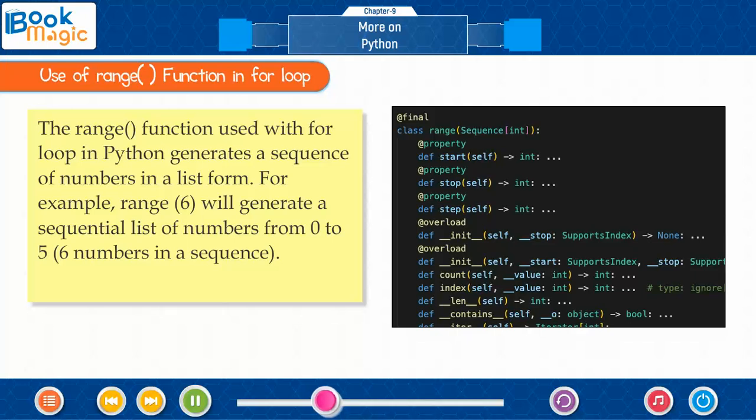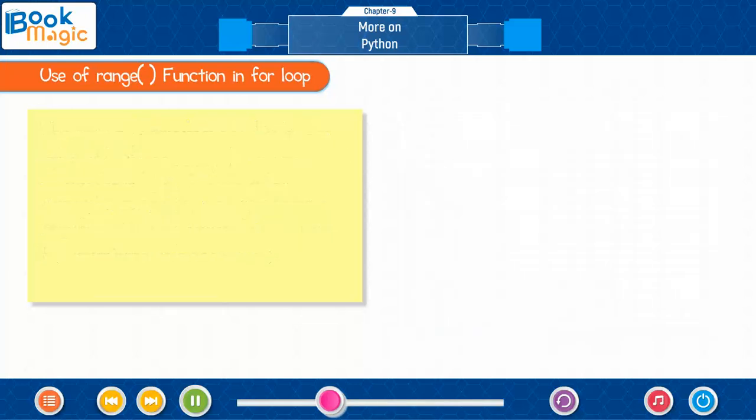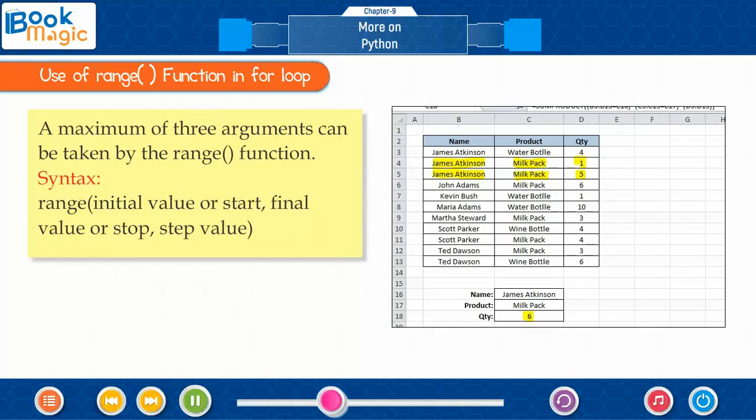For example, range(6) will generate a sequential list of numbers from 0 to 5, 6 numbers in a sequence. A maximum of 3 arguments can be taken by the range function. Syntax: range(initial value or start, final value or stop, step value).